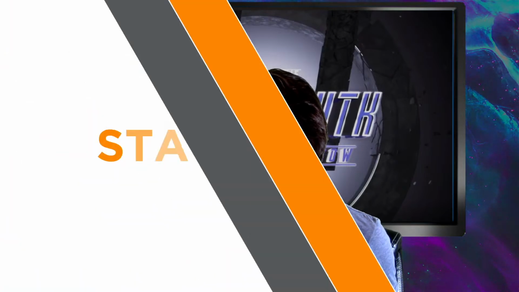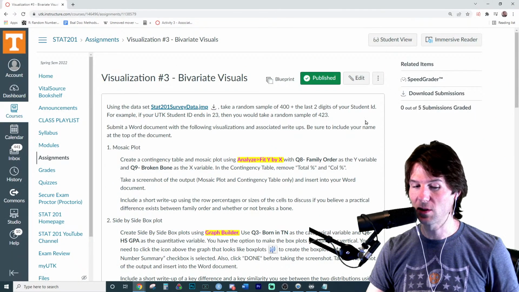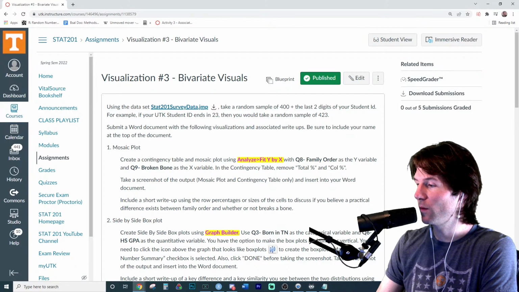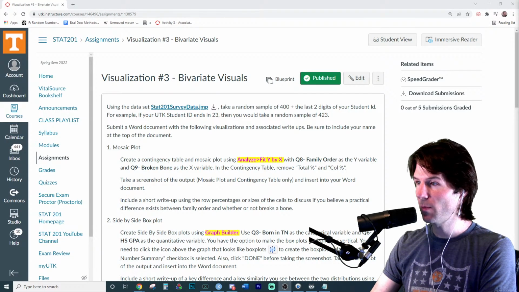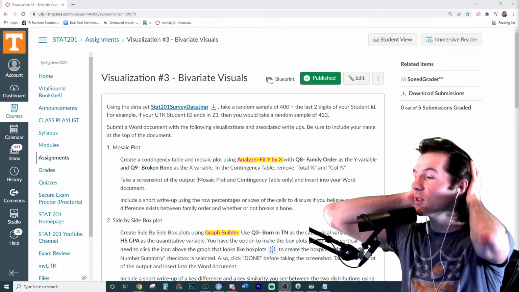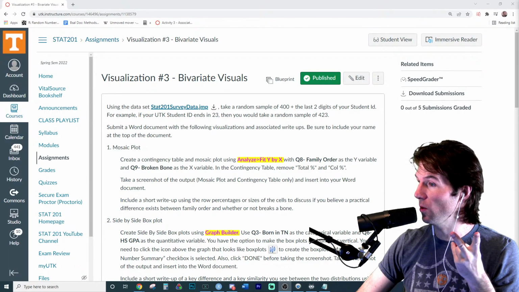So let's go check out visualization number 3. Let's take a timestamp on this so we can easily add these to the video later. Here we go. Stat Tool 1, visualization 3. Let's do this. Okay, so visualization 3 is bivariate visuals. When it comes to bivariate visuals, we're talking about 2 variables at one time. You're not just doing 1, you're doing 2.